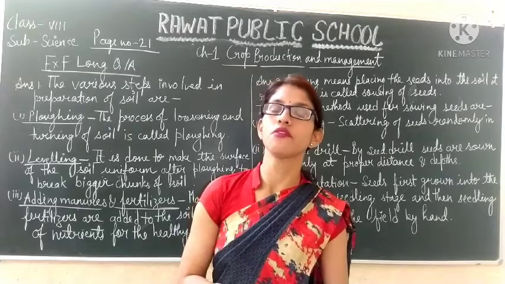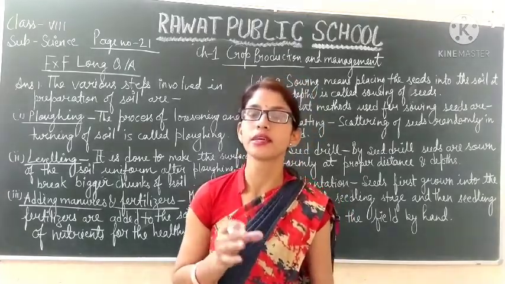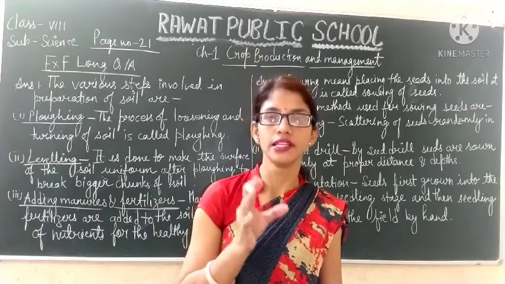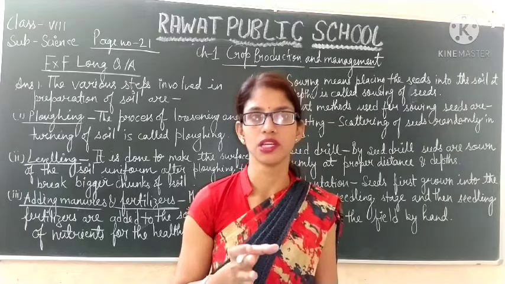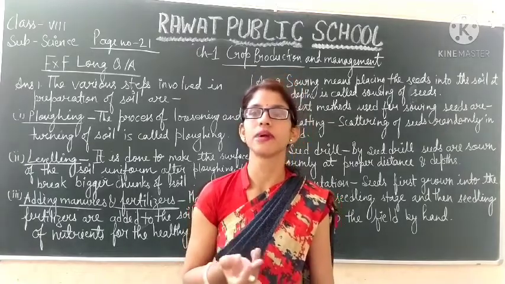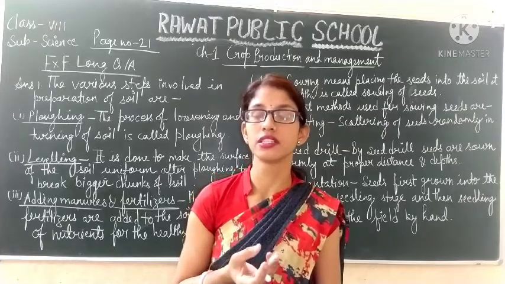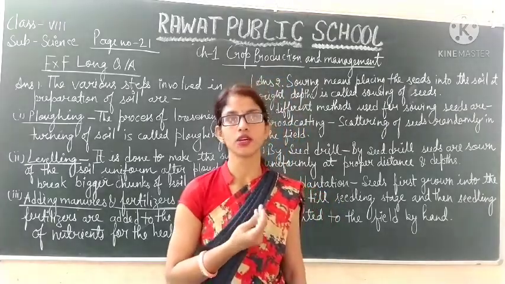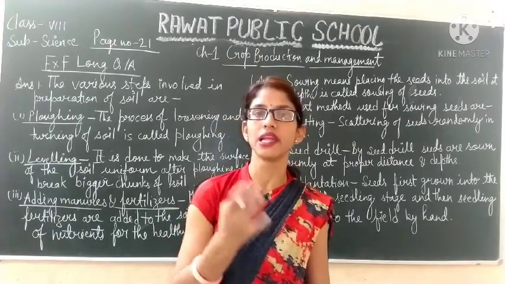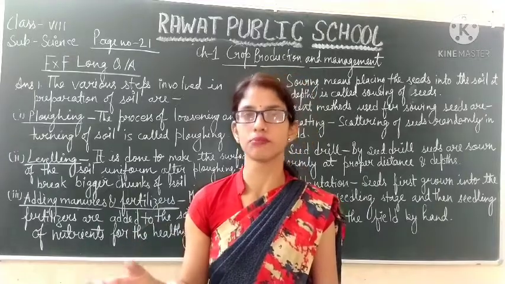At the time of the chapter, we discussed that sowing means placing of seeds into the soil at the right depth. And for this, different methods are used. Earlier, broadcasting, traditional methods were used, and now seed drills. But nowadays, different methods are also used. A seed drill is used to place the seeds at proper distance and at proper depth also.